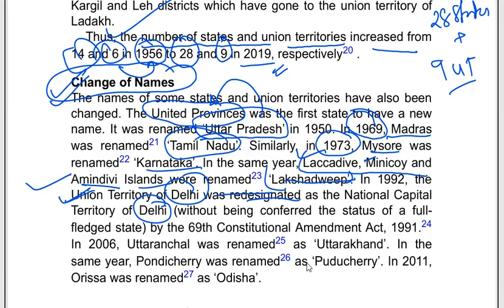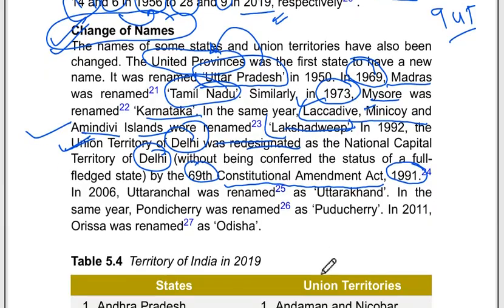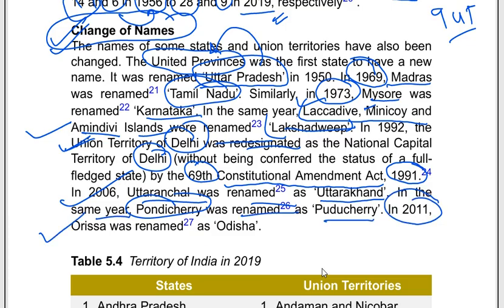So the name changed to National Capital Territory of Delhi by the 69th Constitutional Amendment Act 1991. In 2006, Uttaranchal was given another name, that is Uttarakhand, and Pondicherry in the same year was renamed as Puducherry, and in 2011, lastly, Orissa was renamed as Odisha.